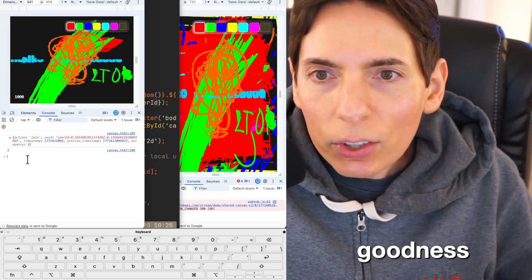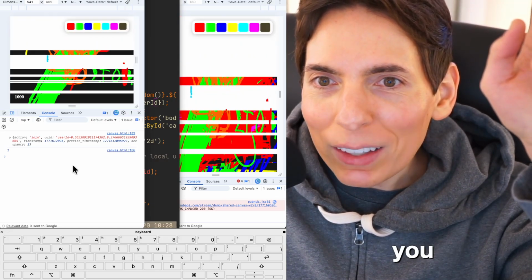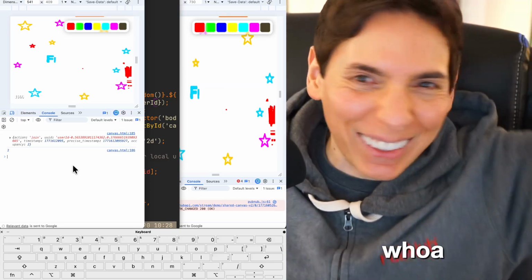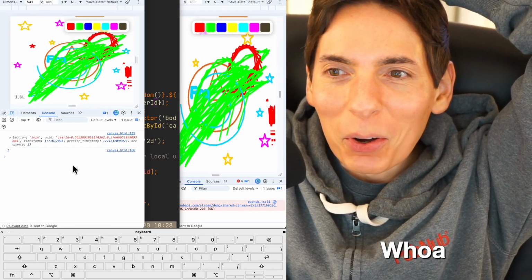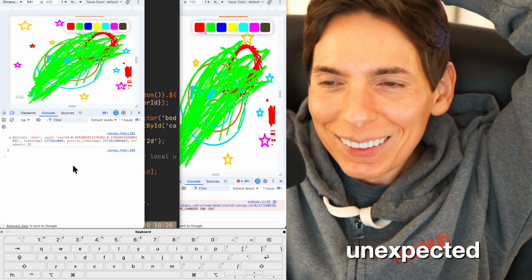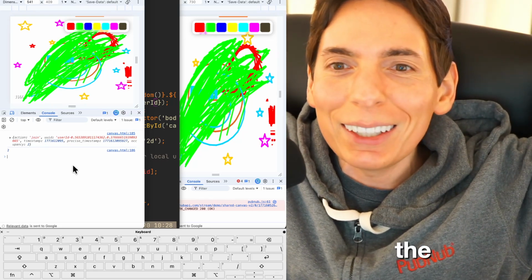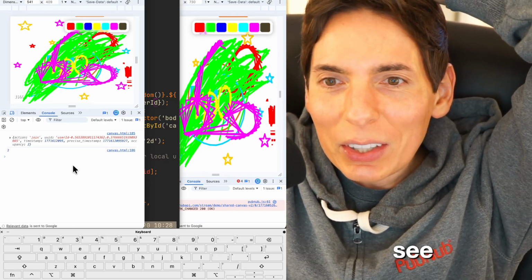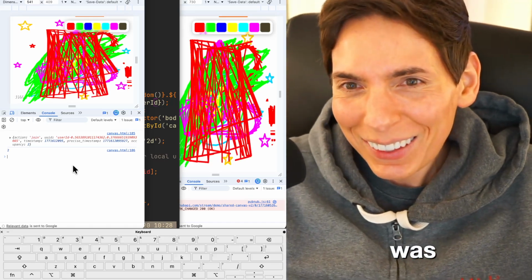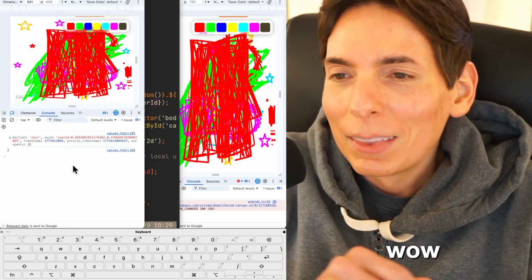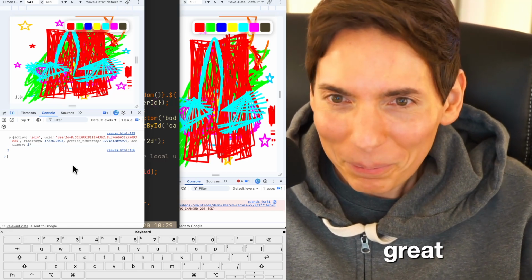Oh my goodness! Hold on a second. Wait, what are you doing over there? Oh, Savon, is that you? You're writing some. Whoa! That was unexpected. That was very amazing. That was cool. You took over the whole screen and then you painted in. I couldn't see what the text was, but I like the stars. Savon, that must have been you. That was fun. That was great. You did that. Wow. You made my day. That was great.